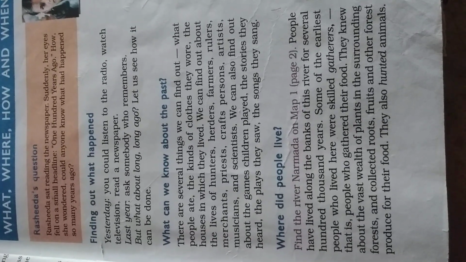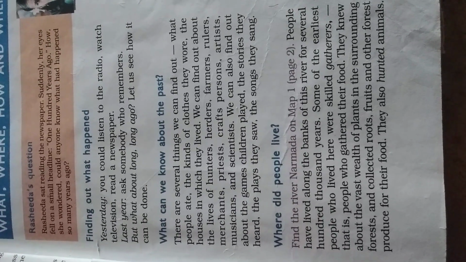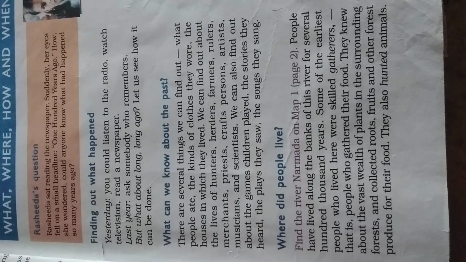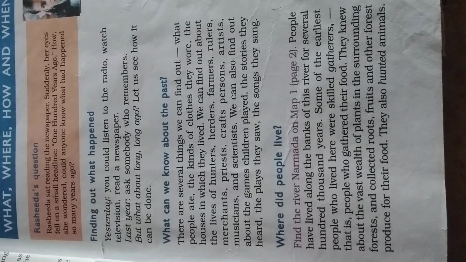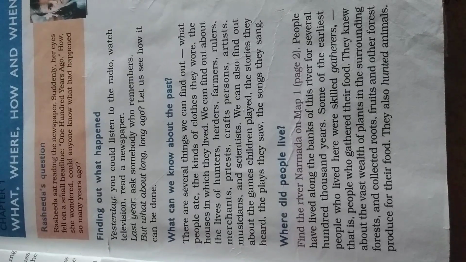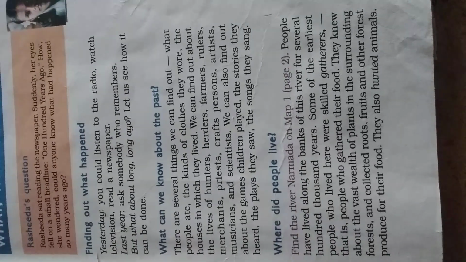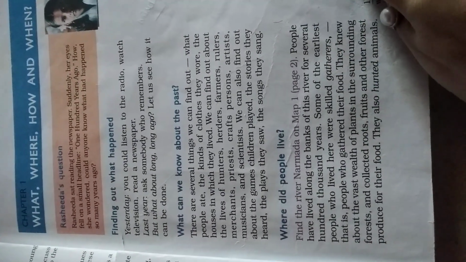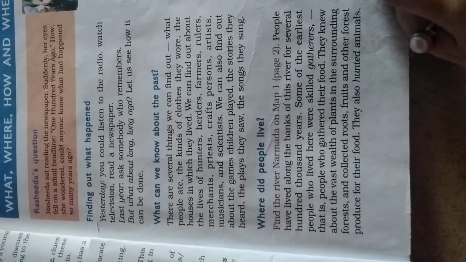The earliest people, the ancient people, they were skilled gatherers. And now the question is, what is the meaning of gatherers? Who are gatherers? So children, people who gathered their food from nature, right? They are gatherers. They knew about the vast wealth of plants in the surroundings, forests, and collected roots, fruits, and other forest produce for their food. They also hunted animals because they were well aware of the plants. They knew what they could eat from nature, which types of plants or roots they could eat. They were well aware of all these things, and they hunted animals as well, right?